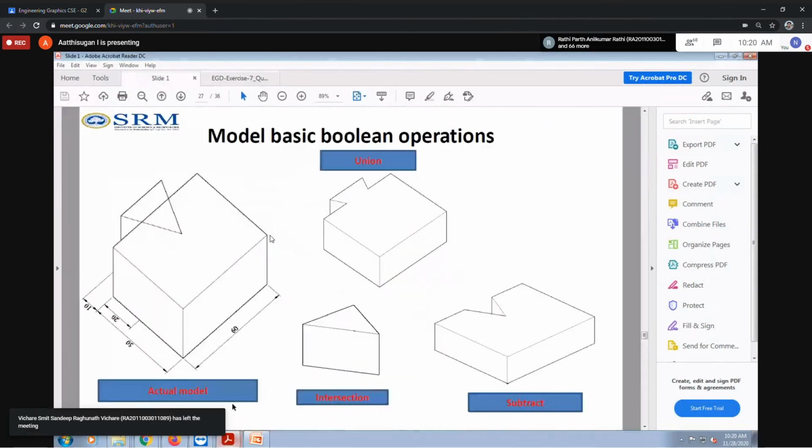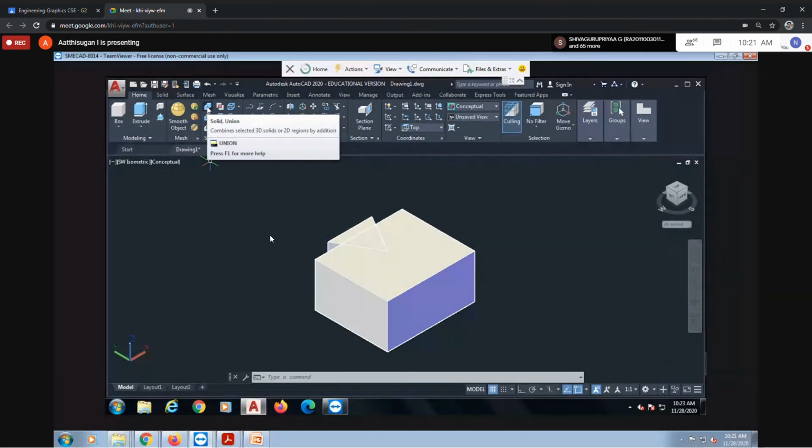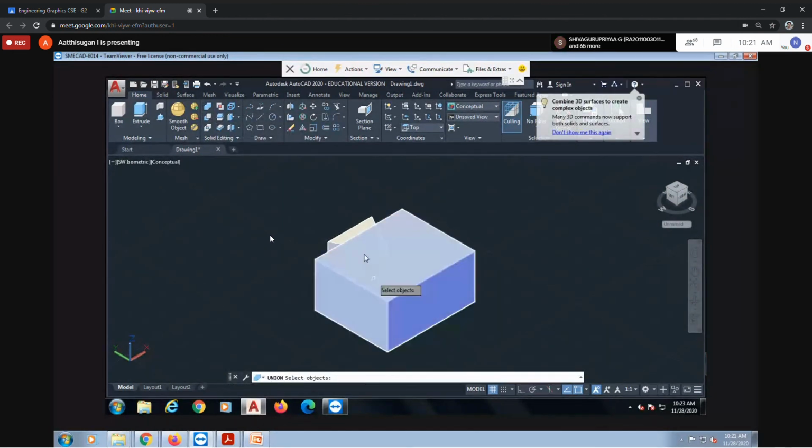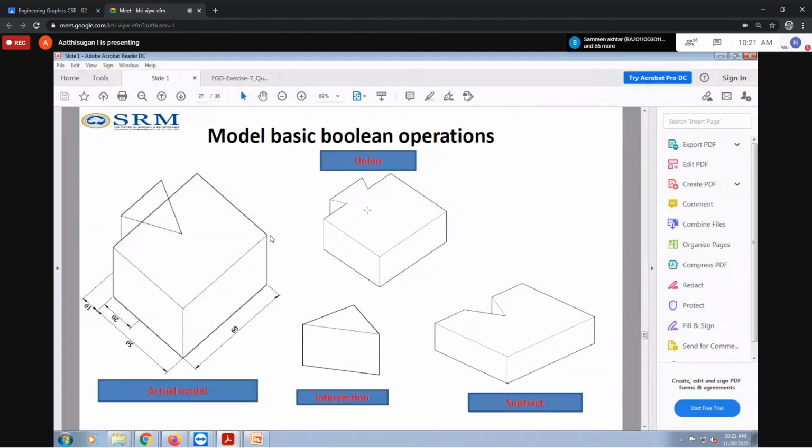From this I'll explain these three conditions. Now this is one object, and this is one object, but I want to make a single object. Further I can use the union. You can select union here, or type it in the command bar. I'm selecting union. It asks to select objects. So 1 and 2, press enter. Now this will be a single object. Very easy. With the help of the union command, select two objects, press enter, and they are automatically joined together. Initially you may see one curved line like this, but it is not visible now. Now it comes like this. I like this shape. Union command.